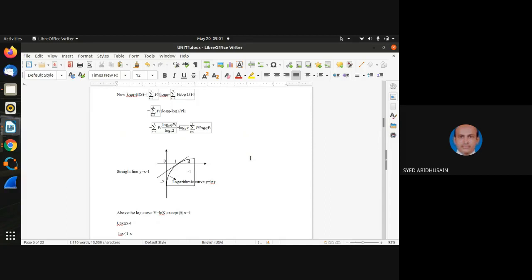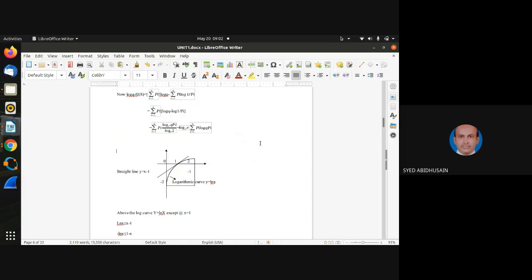Remember this. If you plot this natural logarithm where x is nothing but the probabilities, you are going to have this curve which varies like this, exponentially. It starts its values in the fourth quadrant, enters into the first quadrant, and it touches the x-axis.